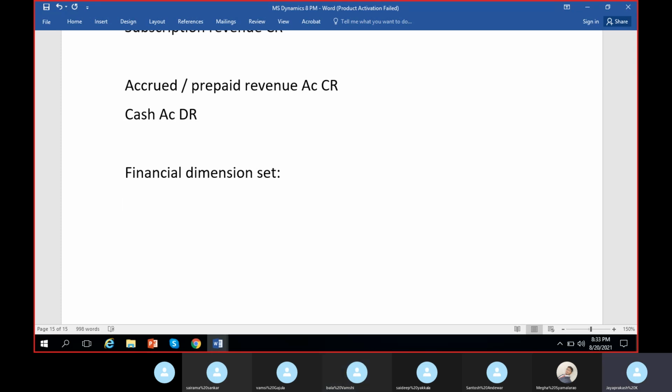Yeah, what are the dimension values we have in account structure? So normally we have few segments in account structure. One is main account for sure. Other than main account, we have location first. After location, department, and we have cost center, right? These four we have. So suppose I want to track a balance of main account plus location. Suppose normally I want to track the balance of main account.